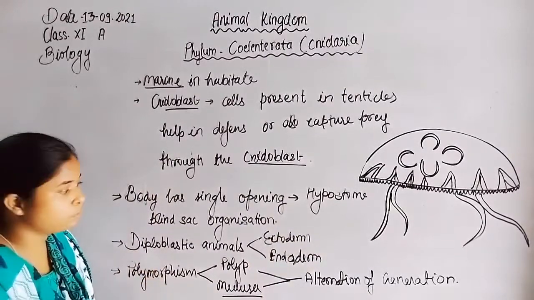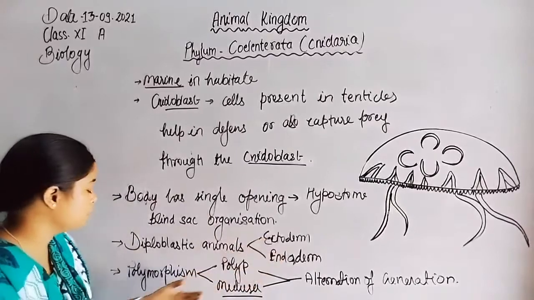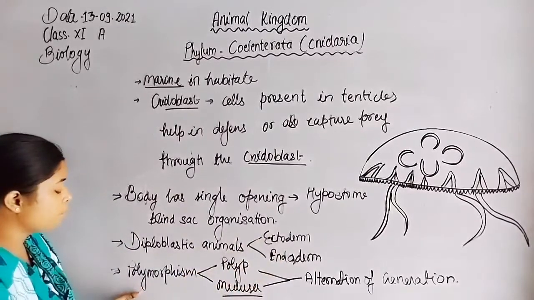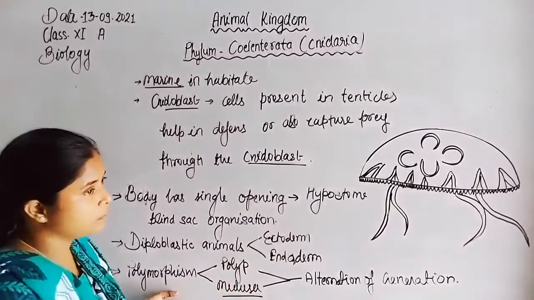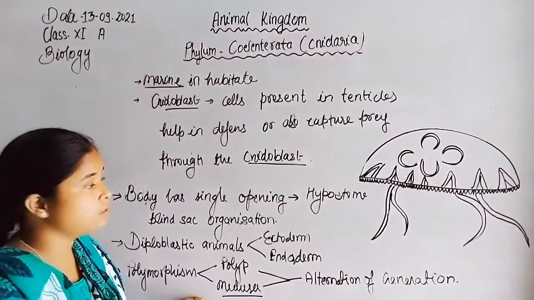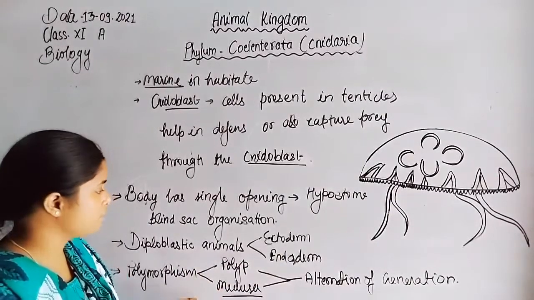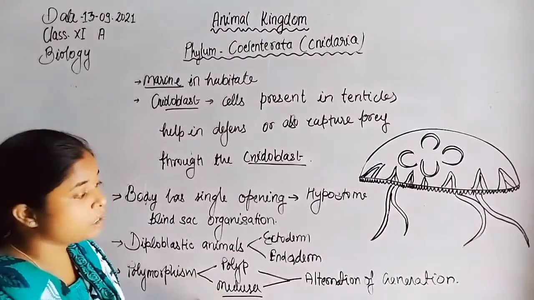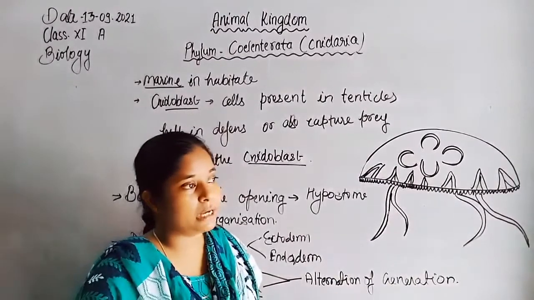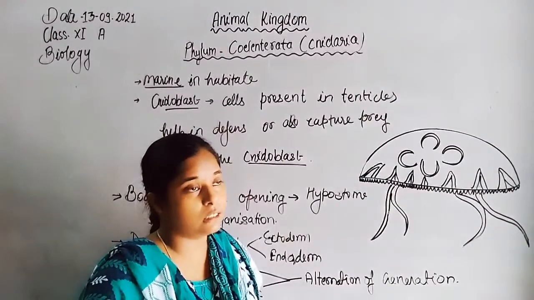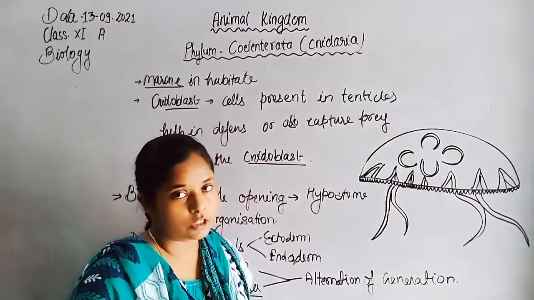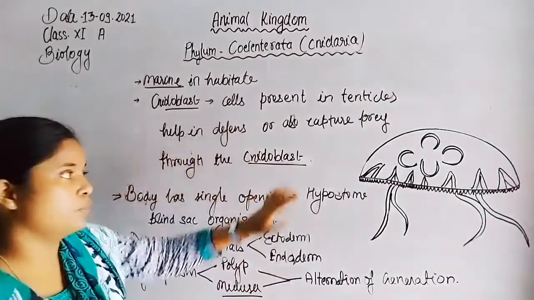The body wall is diploblastic, the outer layer is ectoderm, the inner layer is endoderm. Polymorphism is shown by the members of Coelenterata. The two stages in their life cycle, polyp and medusa, are present in an alternate manner, so that's why they represent alternation of generation. Now next is cnidoblast.